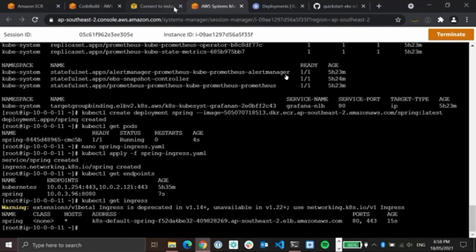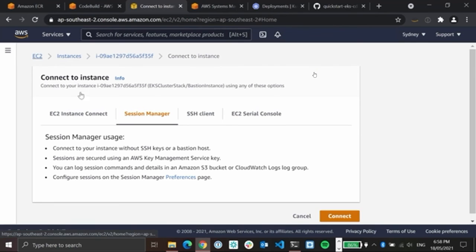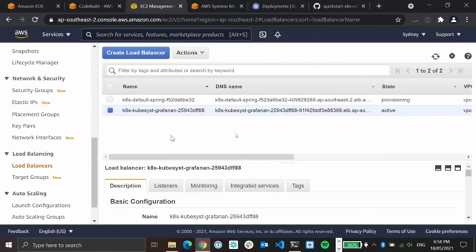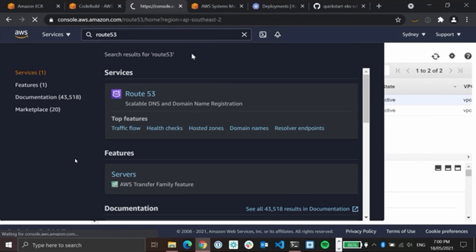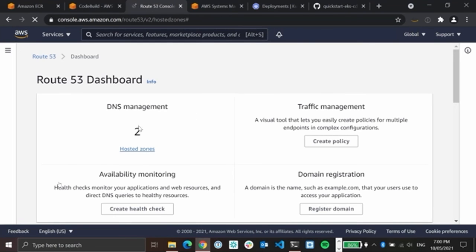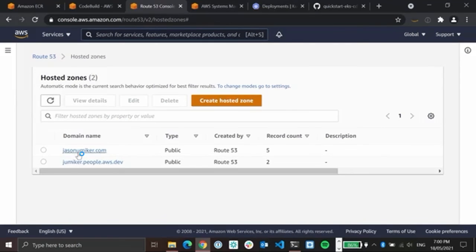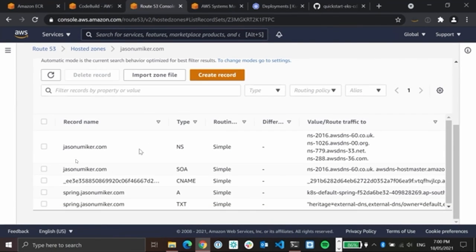We actually can go to the load balancer section of the AWS console and watch the LB being created for us. We see initially that it's in the provisioning state, and after a few seconds of waiting, will become active and ready for use. So now the load balancer's finished provisioning, we can go over to the Route 53 DNS console and validate that our DNS record has been provisioned. And as we'll see, the A record for spring.jasonamica.com has actually been created. This means that our application should be ready and accessible over the internet.